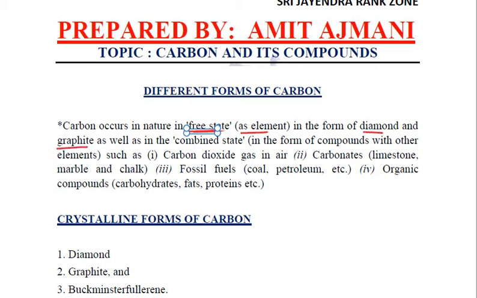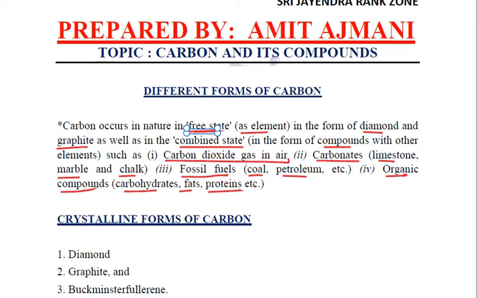And it also occurs in the combined state, that is in the form of compounds with other elements such as carbon dioxide in air, the carbonates, that is the limestone, marble and chalk. It also occurs in the combined form in fossil fuels like coal and petroleum. And as we studied, organic compounds consist of carbohydrates, fats and proteins, etc.